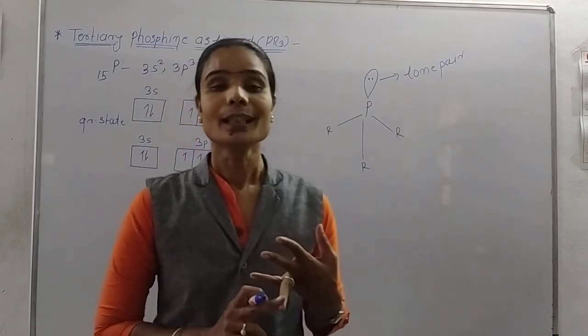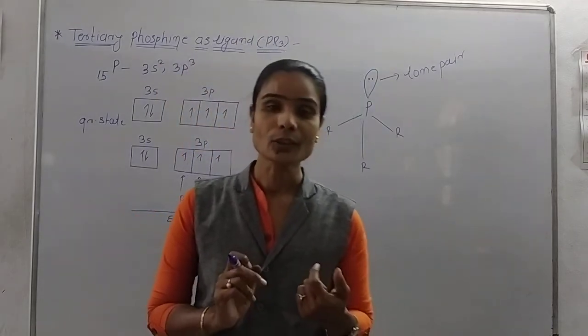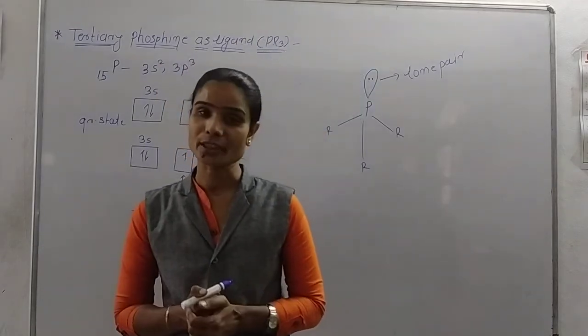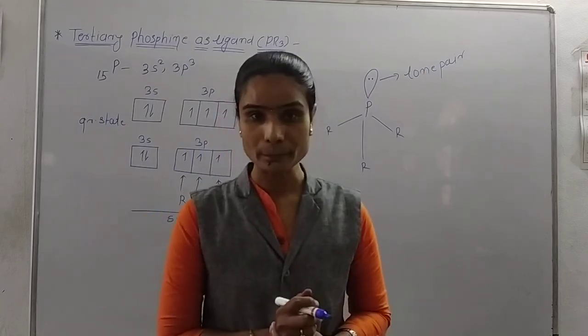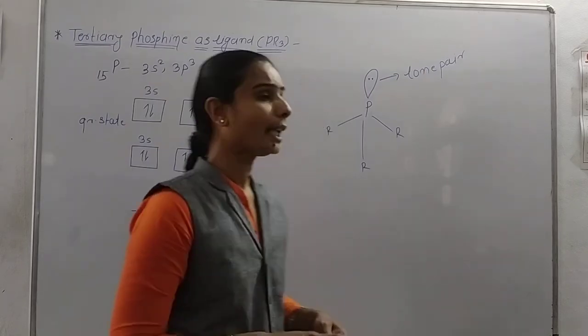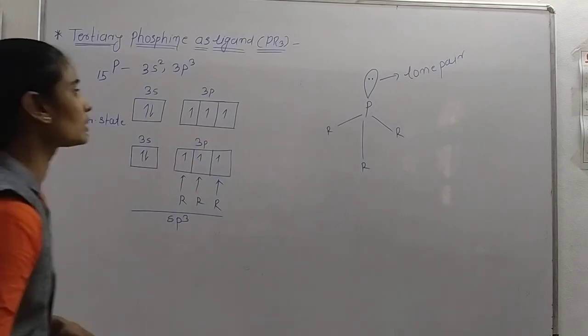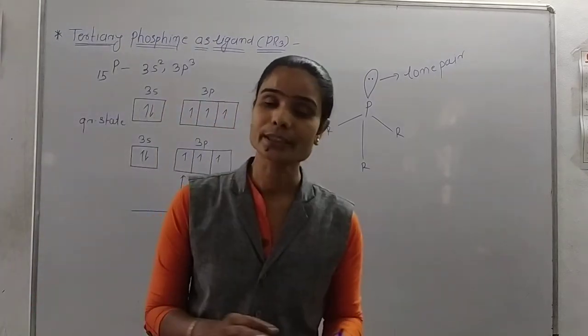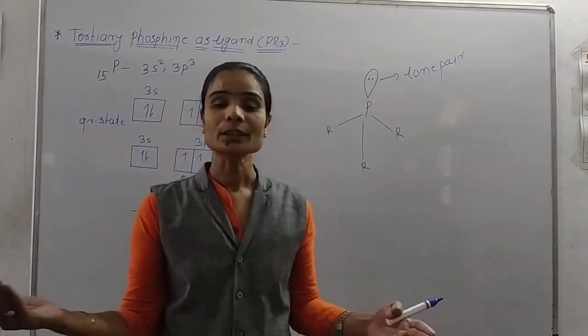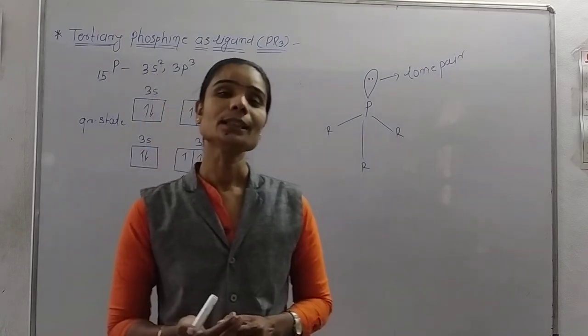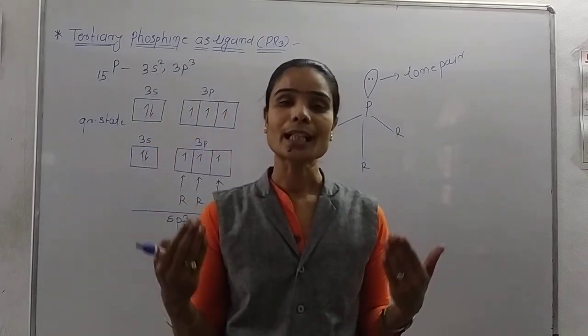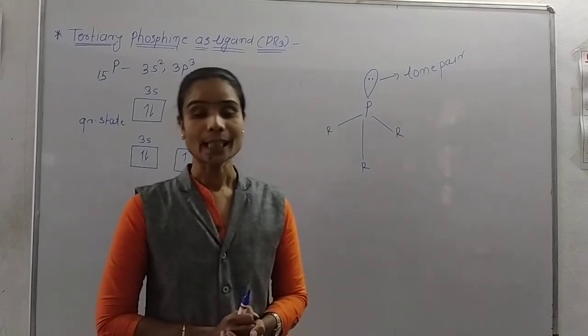After that we saw synthetic dioxygen carrier complexes, their preparation and structures. After that we saw dinitrogen complexes, the nitrogenase enzyme, and this last one, tertiary phosphine as a ligand. So this chapter is completed. If you have any problem or difficulty, you can ask me at any time. Thank you so much for watching.